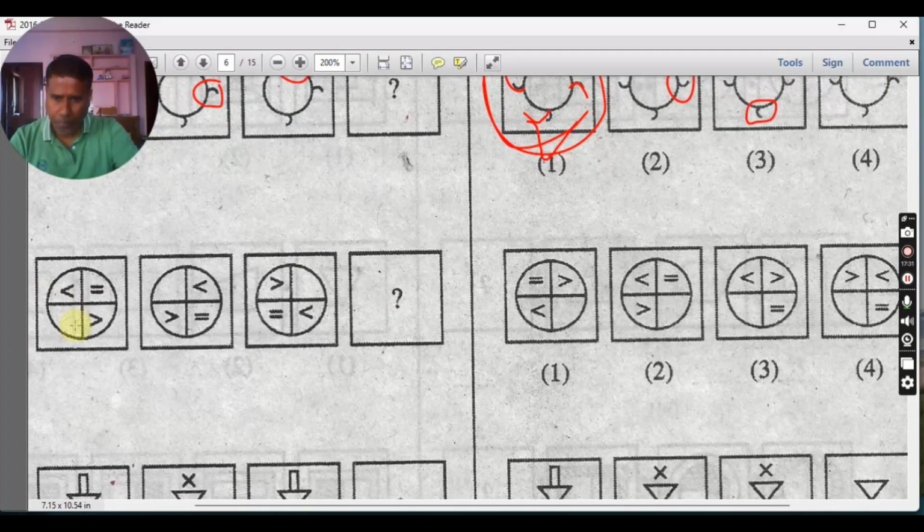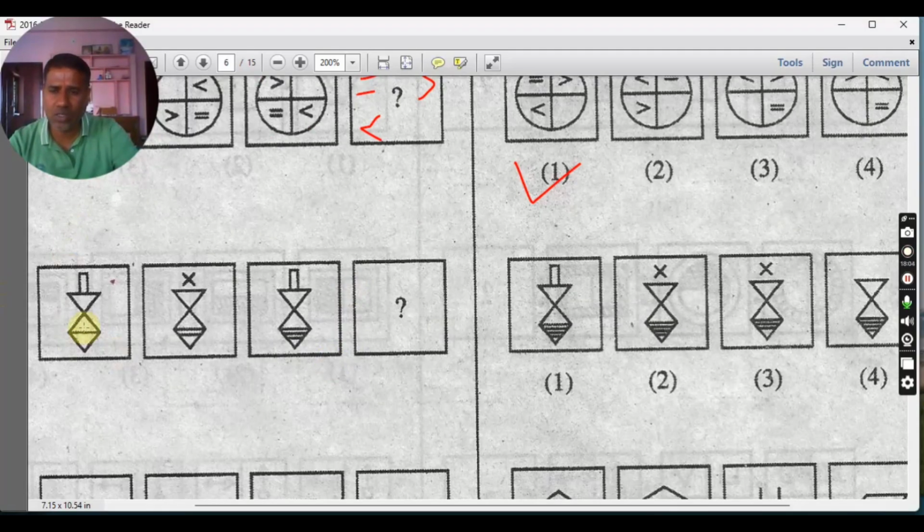Next question. You see what's happening from this figure to this figure. So this has jumped here in the clockwise direction. This has jumped here and this has jumped here one step ahead. Again you see this moved here, this moved here. So every figure is moving in the clockwise direction one step ahead. So when you do this, this will come here. Arrow should be here and this equal to should be here and this should be here. So arrow equal to this. So this is the correct answer. This should be empty.